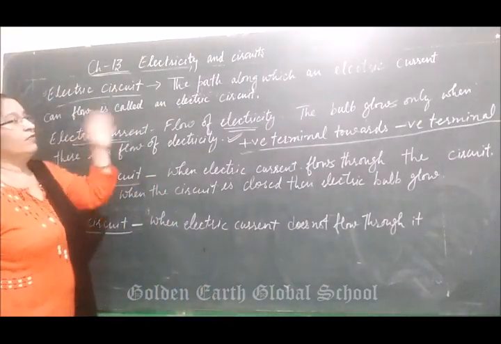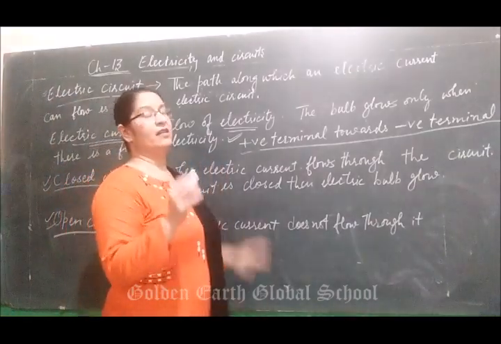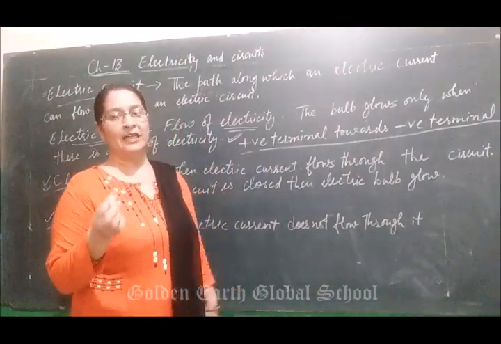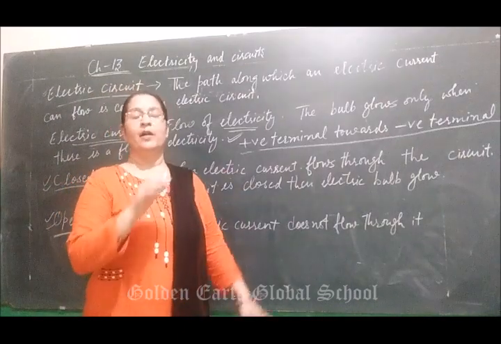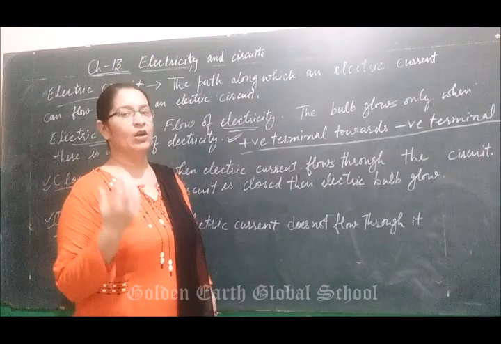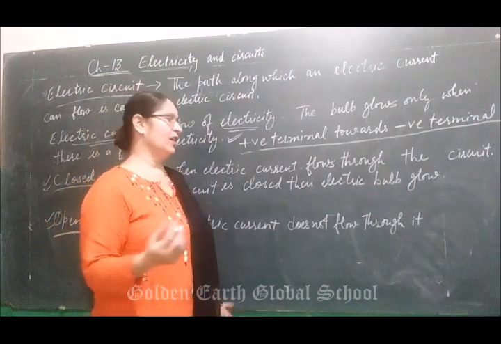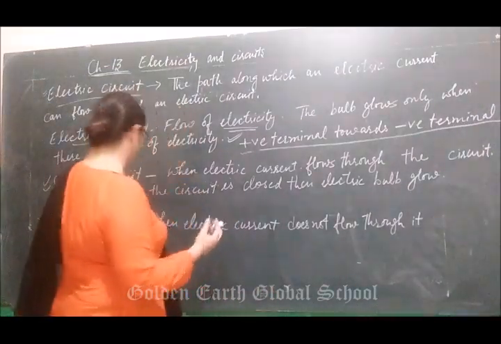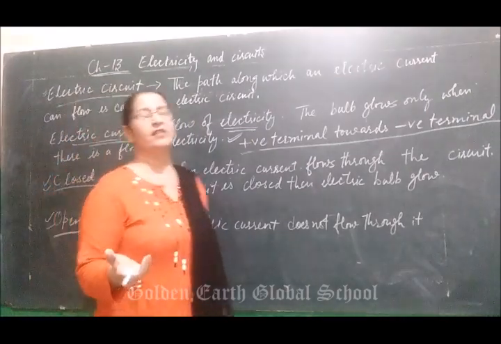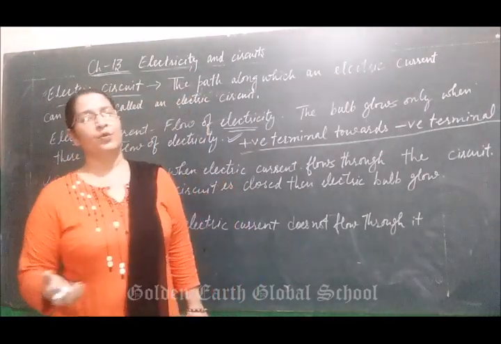You have already known that in an electric bulb there is a filament made up of tungsten. If this filament breaks, then also current will not flow and the bulb will not glow, and then we also say that it is an open circuit and the bulb is fused.